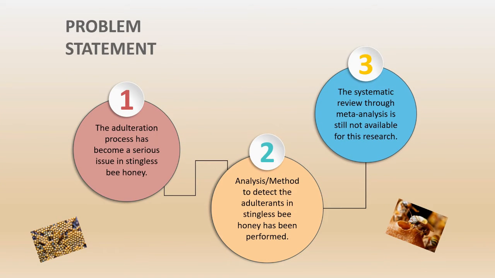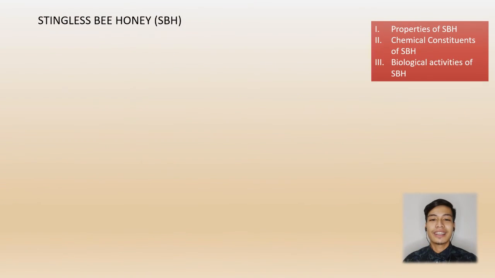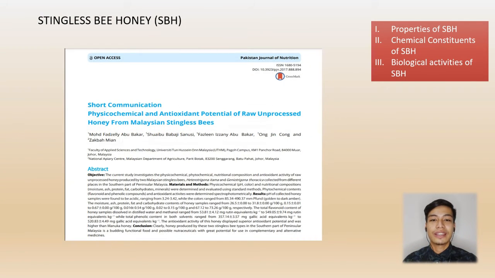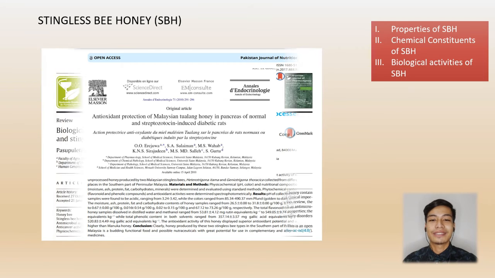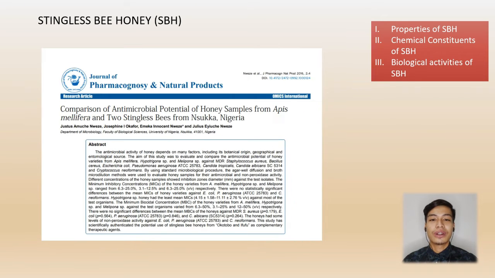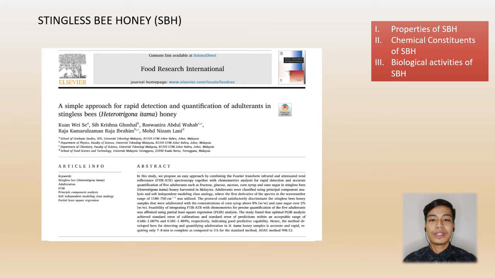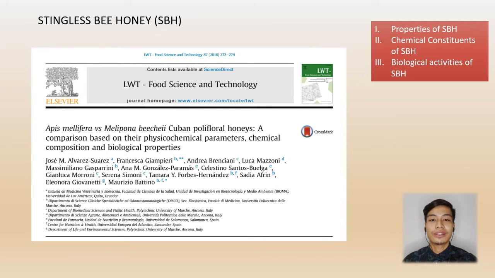For the problem statement, the adulteration process has become a serious issue in stingless bee honey. Next, analysis or methods to detect the adulterants in stingless bee honey have been performed. And lastly, the systematic review through meta-analysis is still not available for this research. These are the journals that I have used to search and explain about the properties of stingless bee honey. In the previous research, there were also a lot of studies about the chemical constituents and biological activities related to the stingless bee honey.